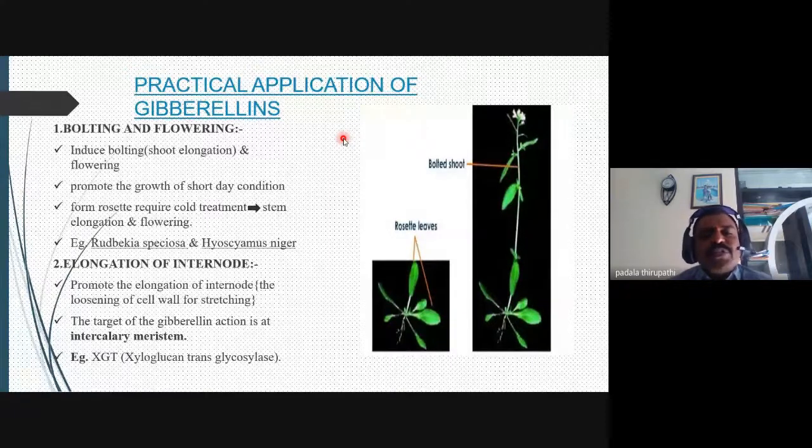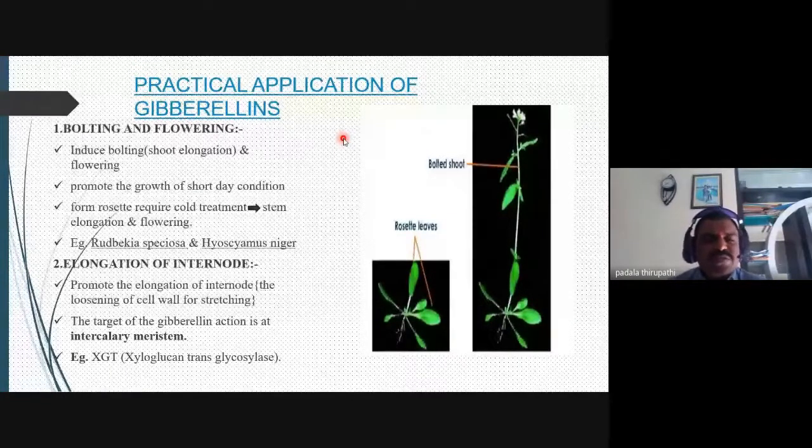This is seen in Rudbeckia speciosa and Hyoscyamus niger. These are the plants. Also in Brassica oleracea, that is cabbage and cauliflower, whenever you apply gibberellins externally, the rosette vegetative branching enlarges very rapidly. So that is what we call bolting. In bolting, the elongation of the internodes and shoot occurs, and the size of the shoot is increased by the external application of gibberellins.